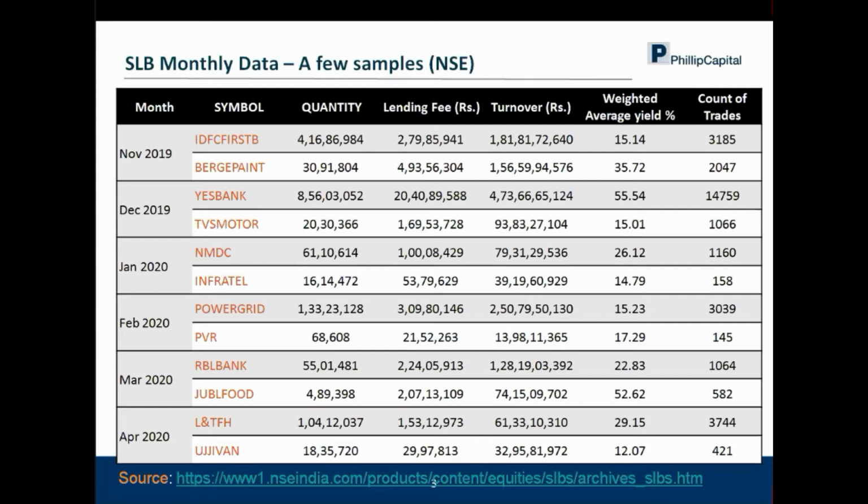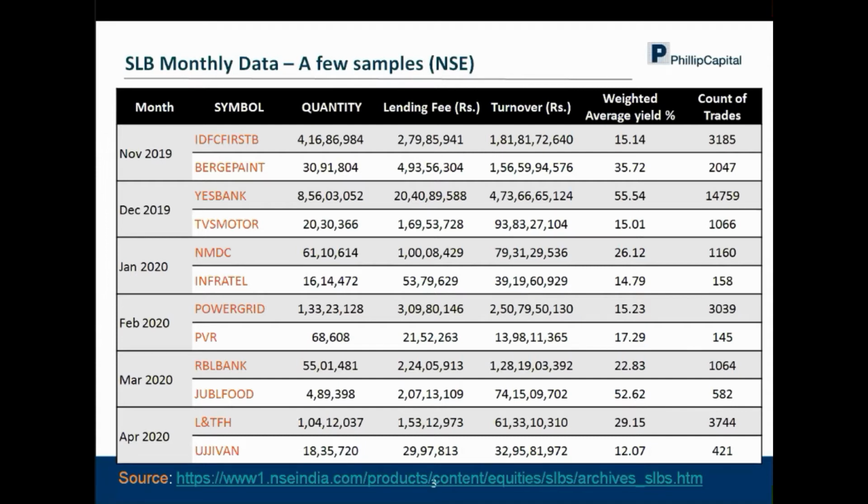For January 2020, there are two stocks which I picked up randomly: one is NMDC and the second is Infratel. In February there was Power Grid and PVR. In March there was RBL Bank and Jubilant Food. These are just two stocks which I picked up. In every month, if I go to the full list, there'll be approximately 50 to 60, or sometimes even 100 or 120 stocks in the full list on the exchange website.